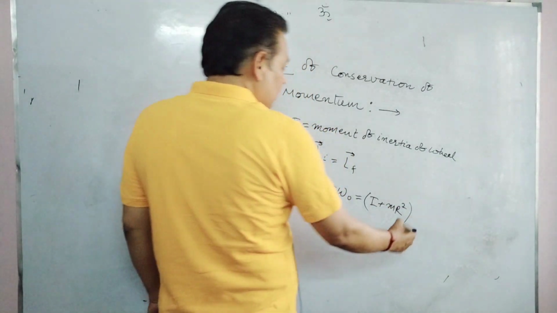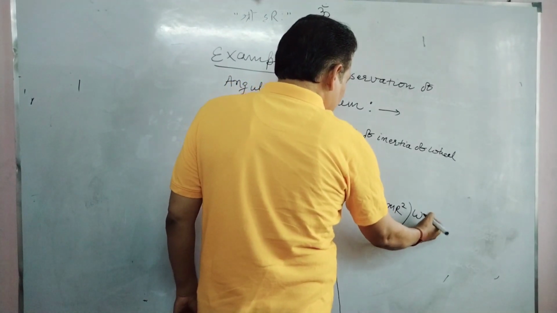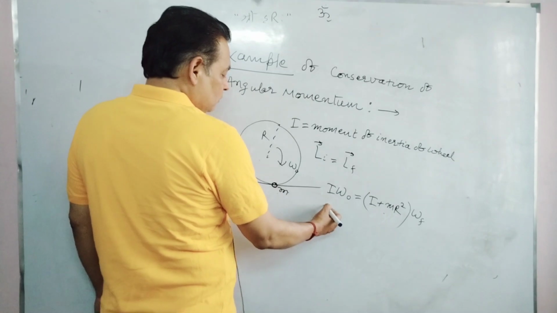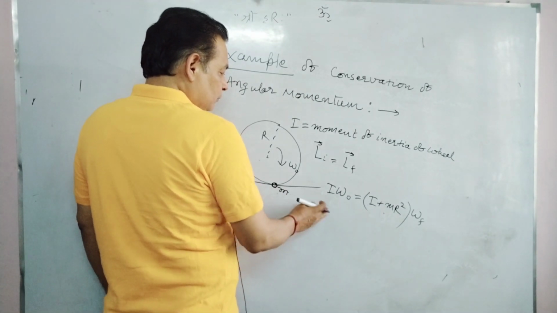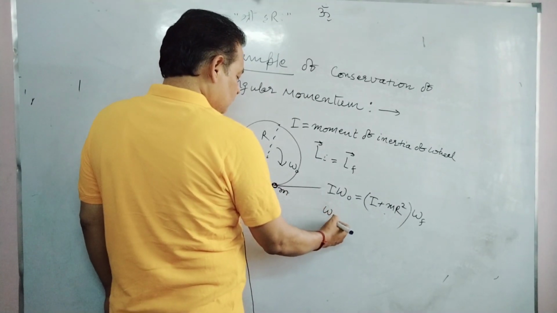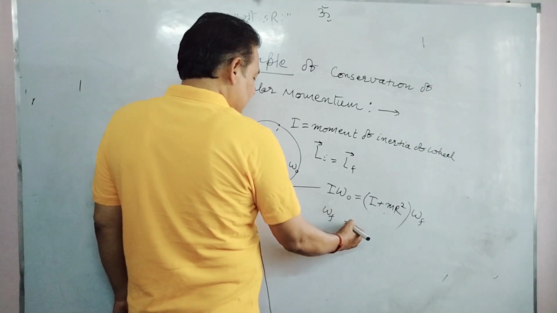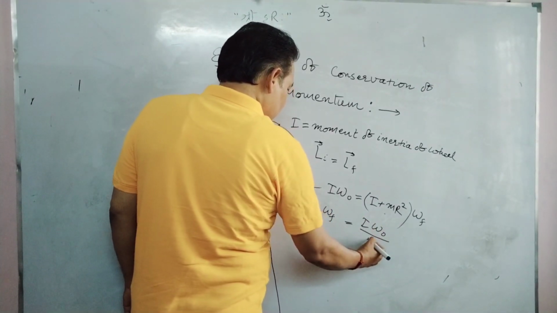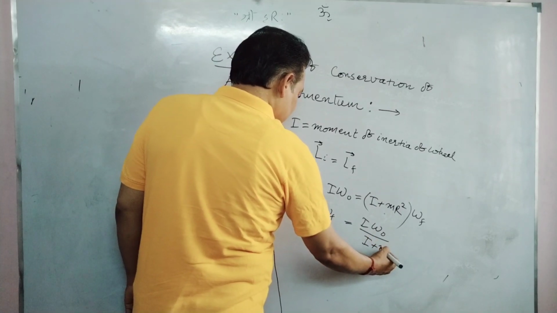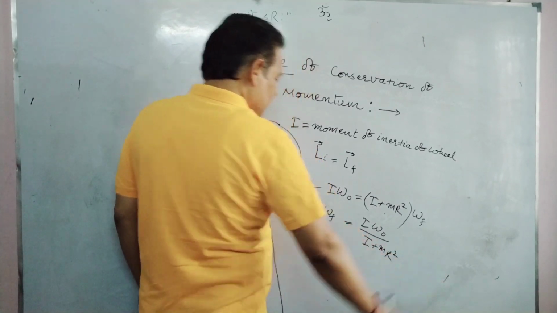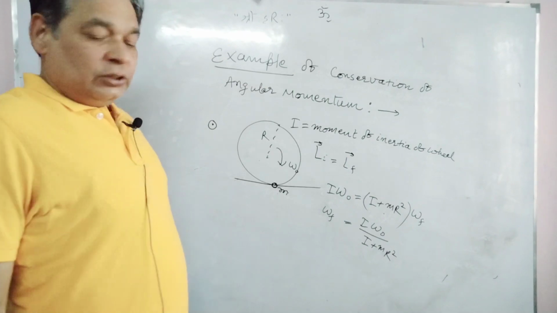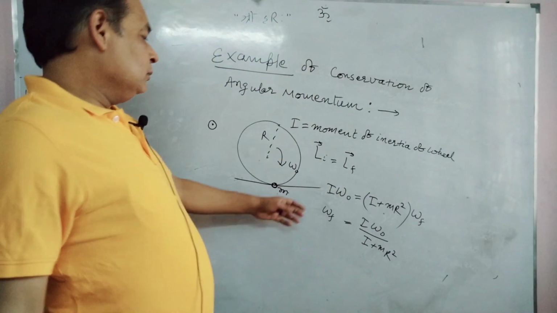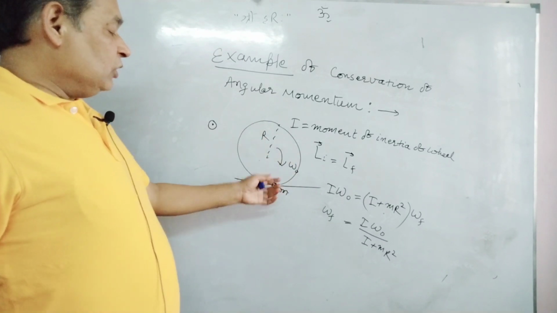This must be equal to this one into omega final. This equation gives omega final as I omega naught upon I plus mr square. In this way we can find the angular velocity of the system just after sticking.